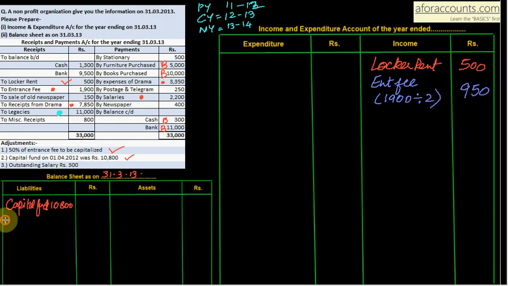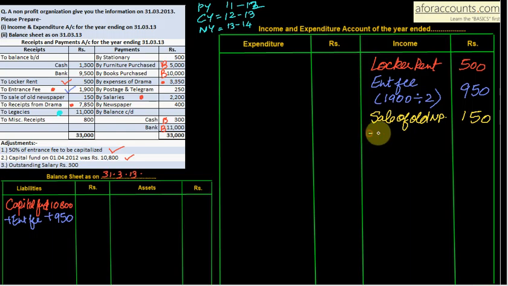So add in your capital entrance fee, add 950. This is also done. Sale of old newspaper without adjustment, so receipts, and this is my income. Sale of old newspaper 150. Receipts from drama, but we have to calculate income from drama.